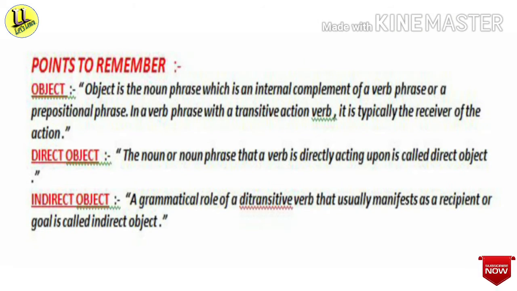You see, the noun or noun phrase that a verb is directly acting upon is called direct object. And on the other hand, what is indirect object? A grammatical role of a ditransitive verb. Ditransitive means two. Di means two. A transitive verb that usually manifests as a recipient or goal is called indirect object. This is about transitive verb.